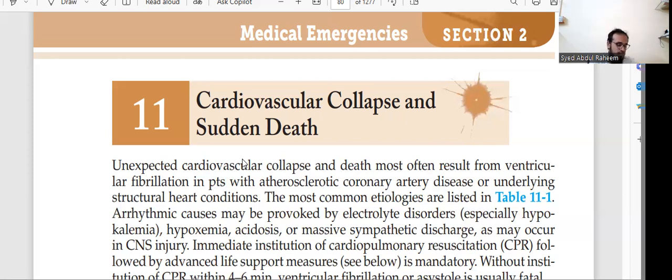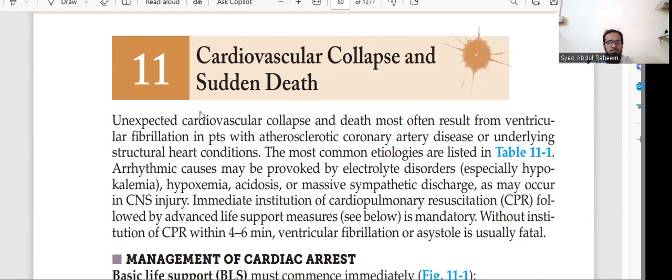In this condition we need medical emergency, but before reaching the treatment spot, we have to do basic things to survive the patient. We can learn all those things here. What are the things?